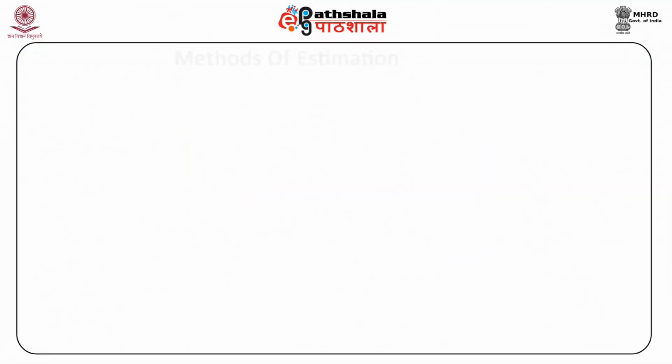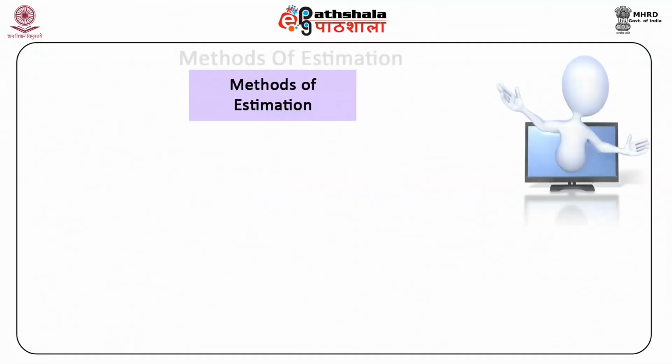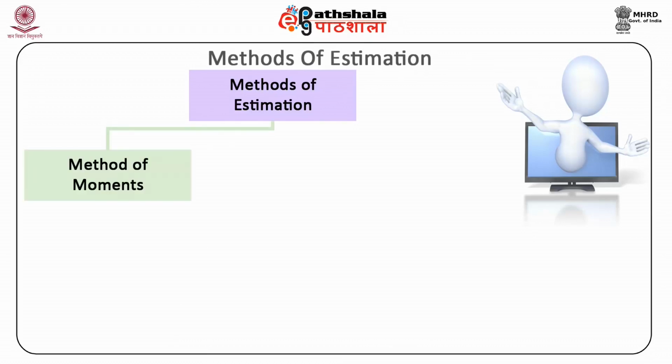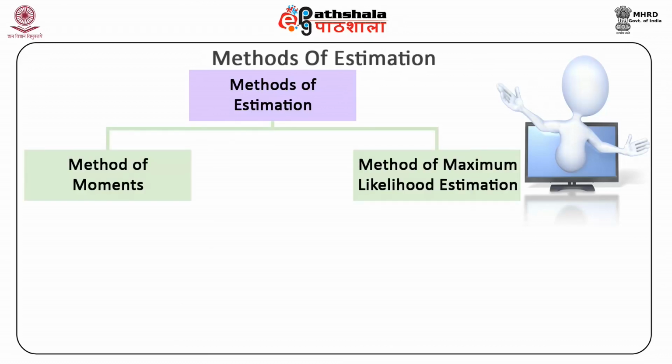We will discuss two alternative methods that can be used to derive estimators for the parameters. The two methods are distinguished by not only the techniques used, but also the assumptions made. These are the method of moments and the method of maximum likelihood estimation.